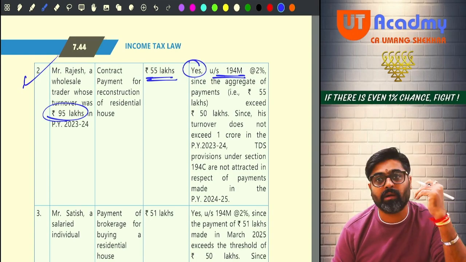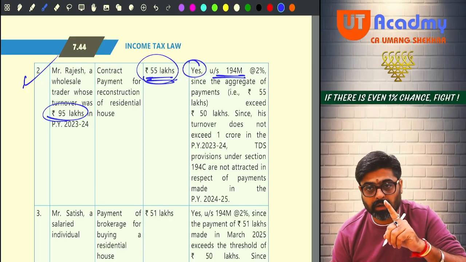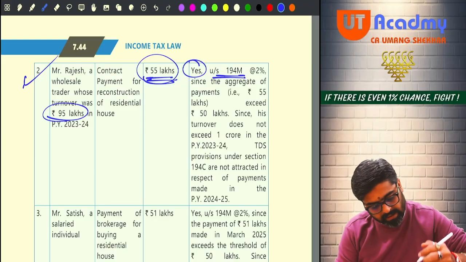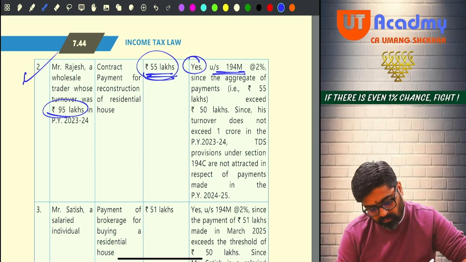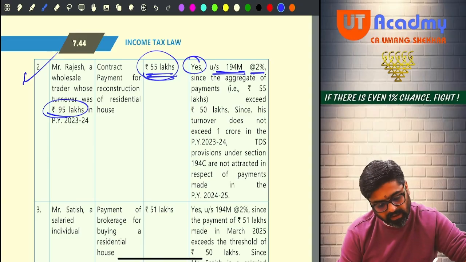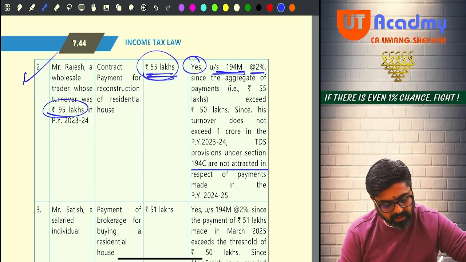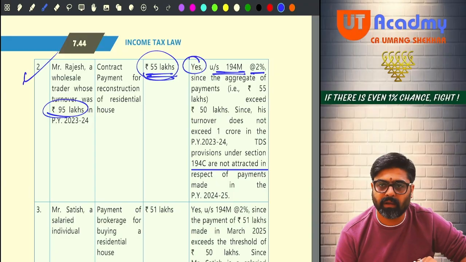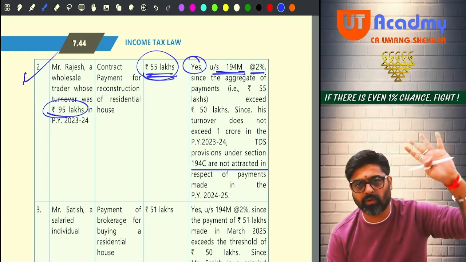Yes, he is getting covered under 194M as the total payment made for one contract, aggregate payment, is more than 50 lakhs. So on the entire amount of what? 55 lakhs, he is going to deduct 2%. Since the aggregate of payment exceeds 50 lakhs, and since his turnover does not exceed the limit, TDS provision under 194C is not attracted in respect of such payments, because for him 194C is not applicable. 194M is applicable, and under section 194M he is going to deduct 2%.